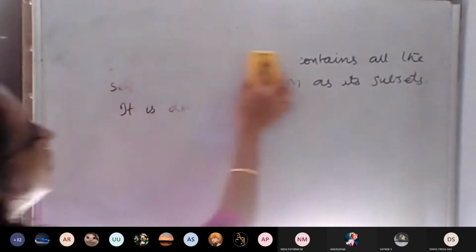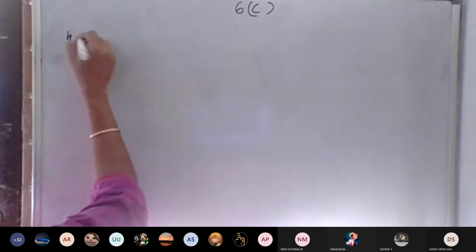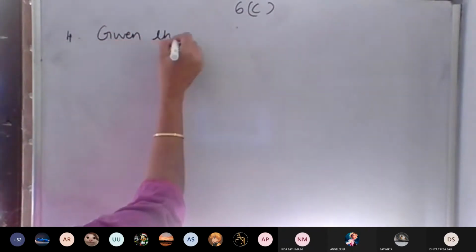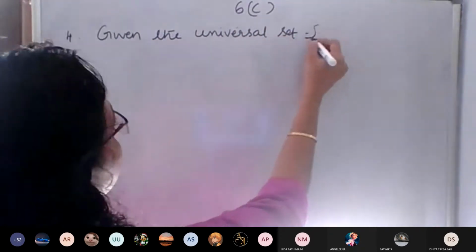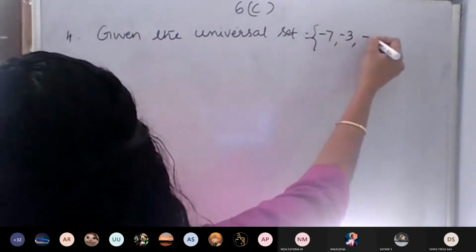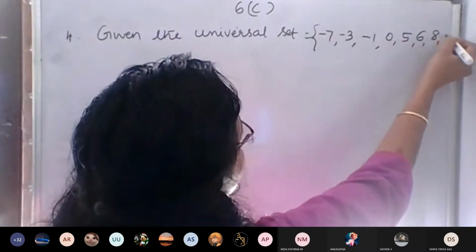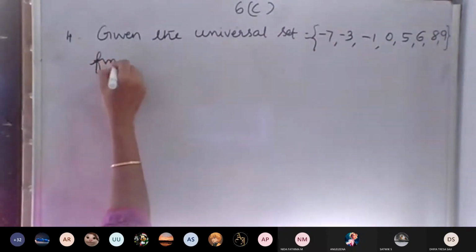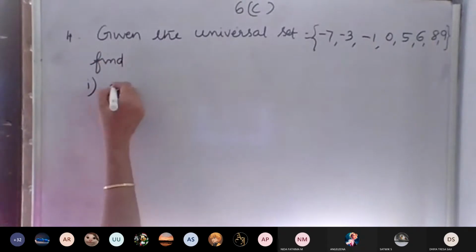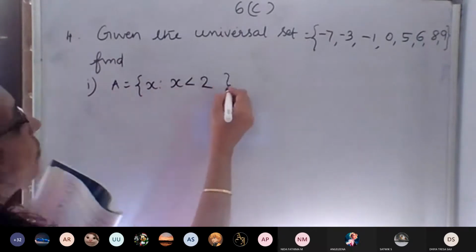So question number 4, same exercise up to 3 we have done. Then question number 4, exercise 6C. Given the universal set is equal to {-7, -3, -1, 0, 5, 6, 8, 9}. So think about the universal set, and after that only you can write which one. Find A is equal to the set of all x's such that x less than 2. That is our question.